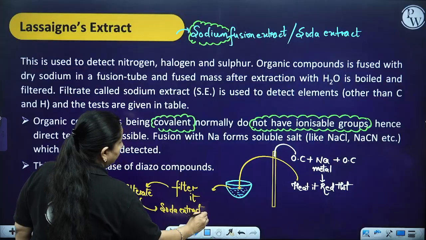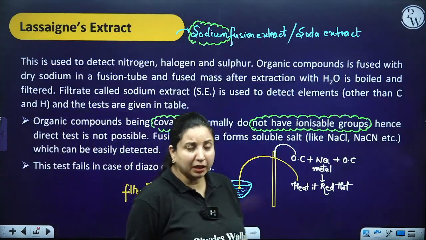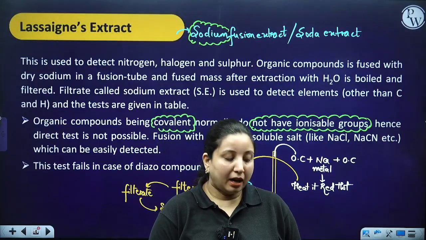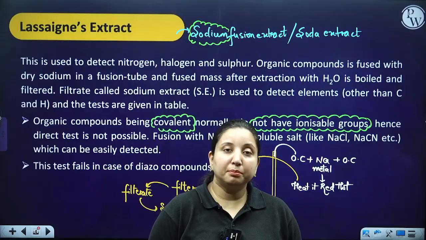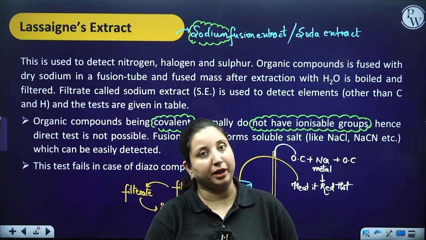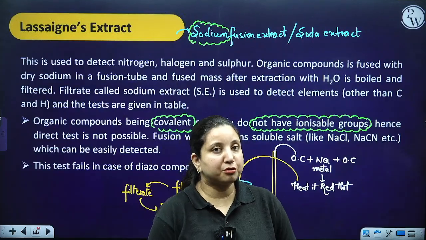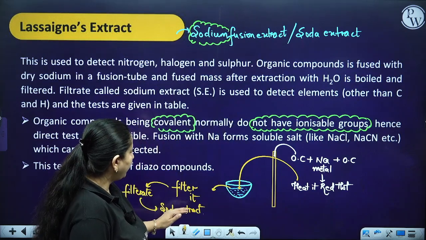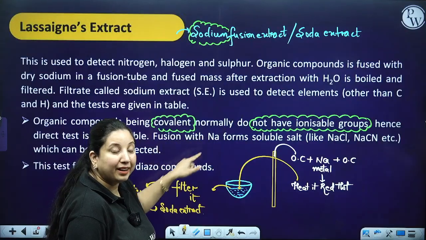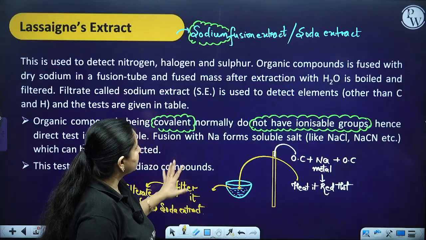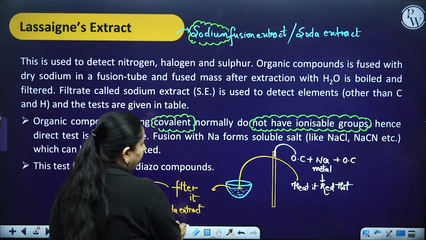Now, the purpose of heating is what? When you heat it, the sodium metal and the organic compound are going to melt and fuse together. The motive of fusing them together is to break down the covalent bond and convert it into an ionizable form. This is how we make a Lassaigne's extract.